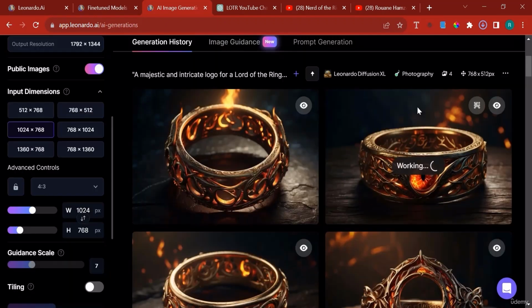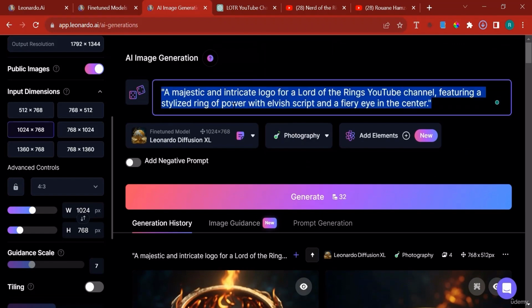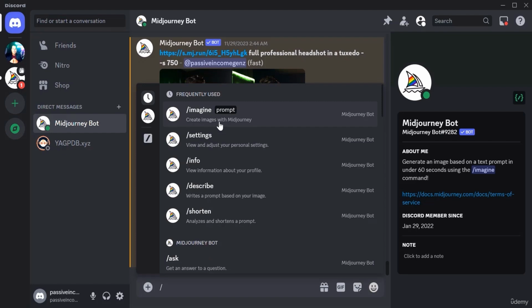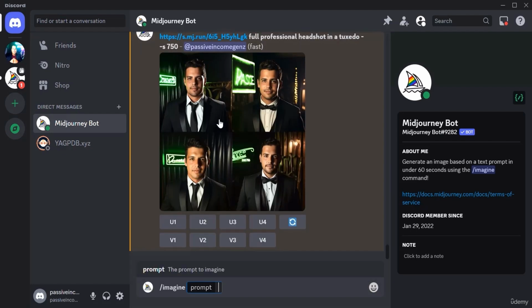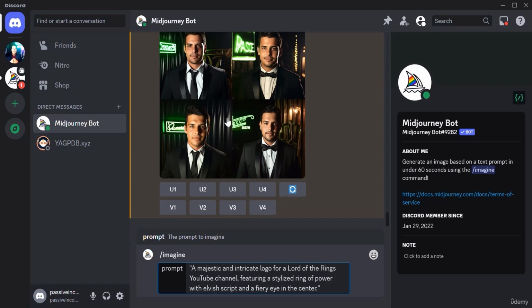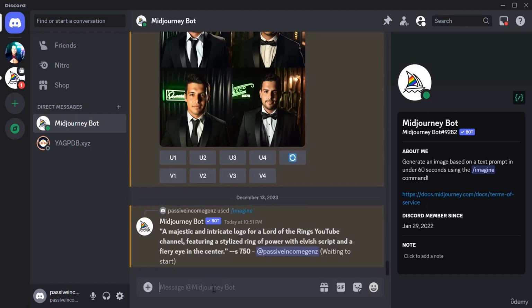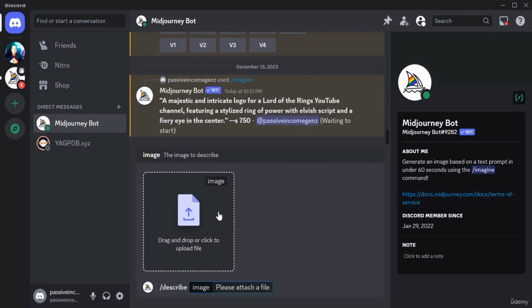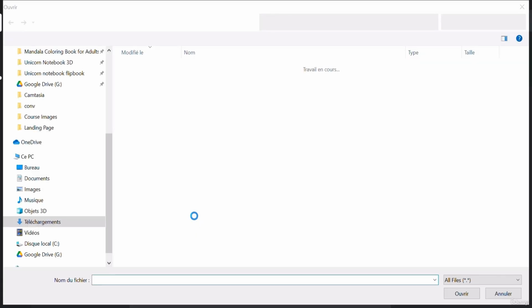Now let me close this and take this prompt. I want to come back here to Midjourney and click slash. This is how you prompt Midjourney: you click slash, click imagine, type in the prompt, and hit enter. While it's generating the answer, I would like to click slash describe and attach the file of the image that I have just downloaded using Leonardo.